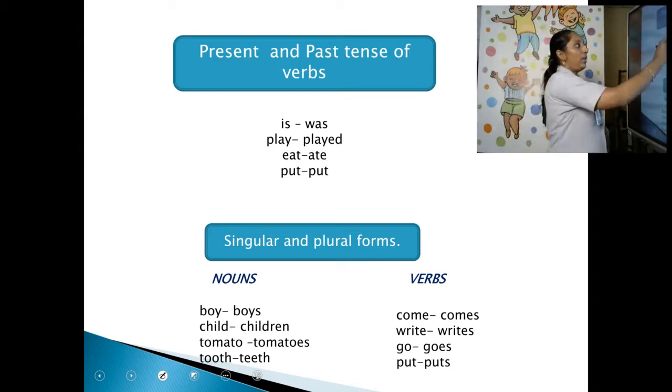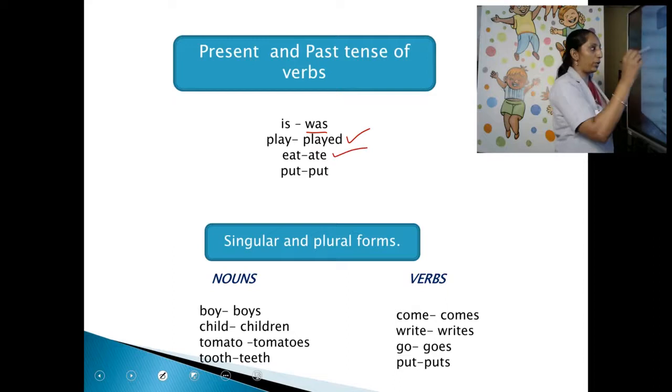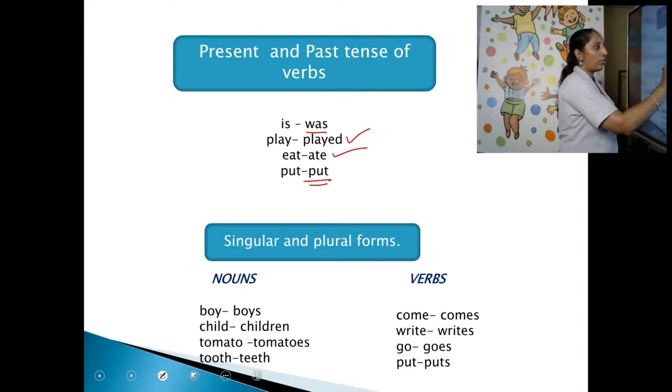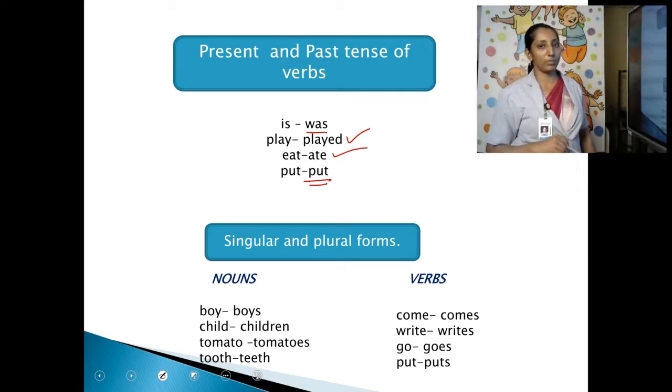So, what is the past tense of is? Was. Play is present tense, played is past tense. Eat, present tense, ate, past tense. I already told you, put and put are in the same fashion. Present and past are in the same form.